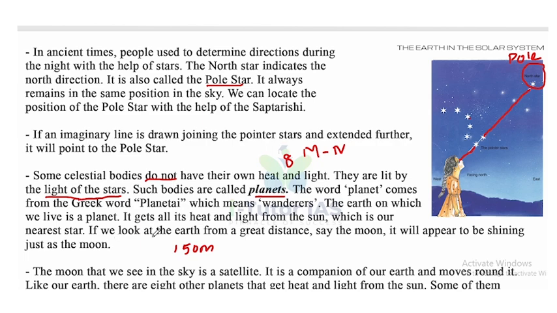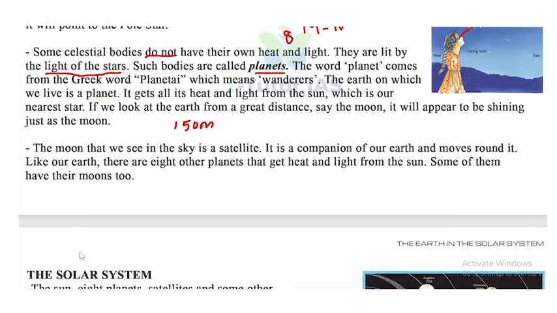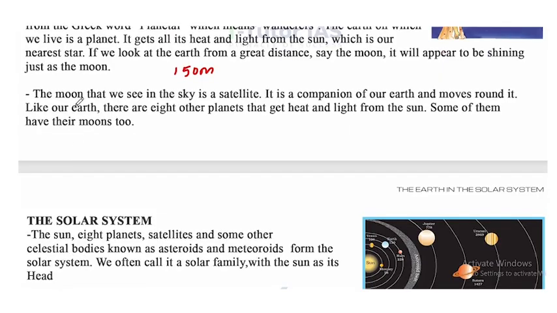If you look at the Earth from a great distance, for example from the moon, it will also appear shining, just like the moon. Now, the moon that we see in the sky is a satellite. We know the moon is our satellite. Earth's only satellite is the moon. It's a natural satellite.